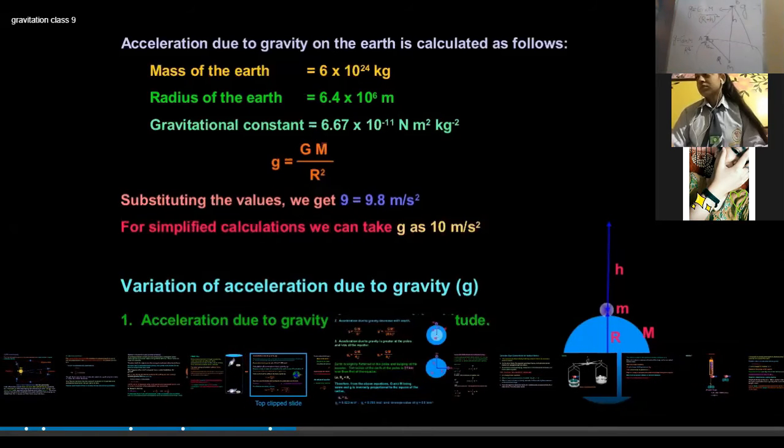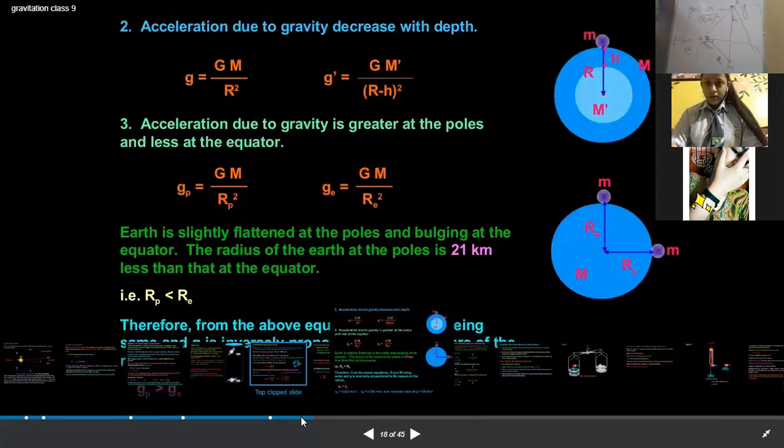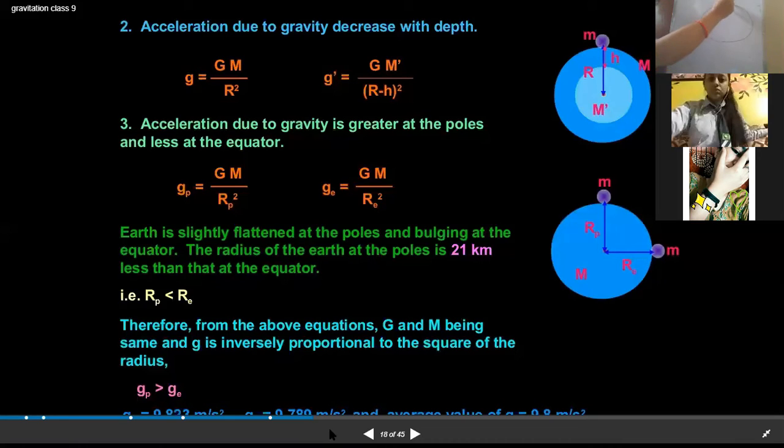So now we are going to discuss the shape of the earth. Wherever we are standing on the surface of the earth, the value of g is taken as 9.8.